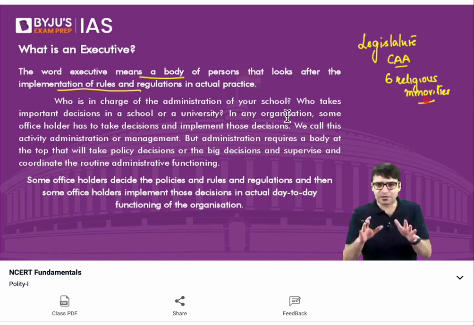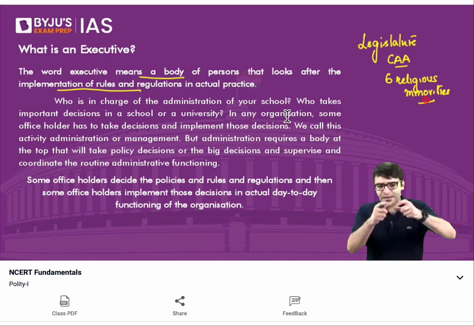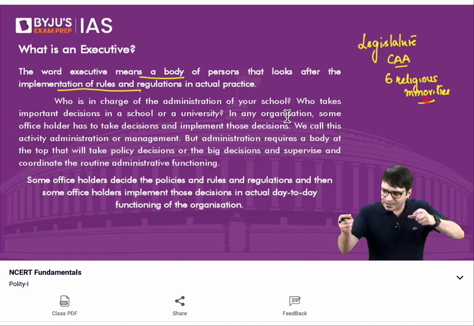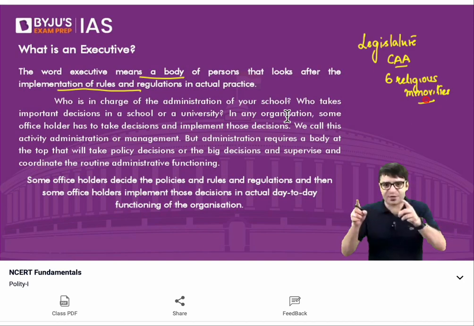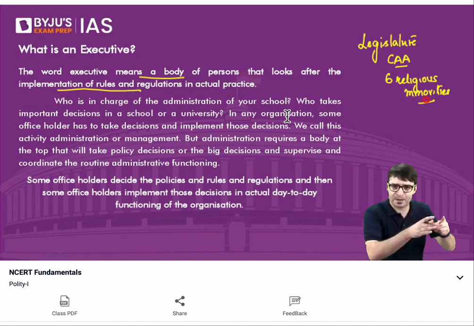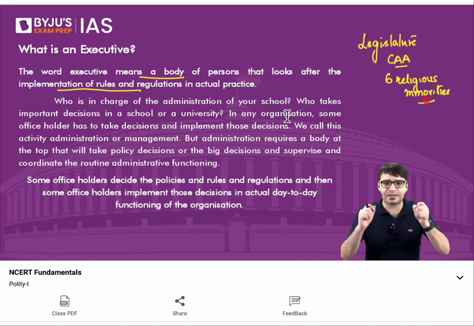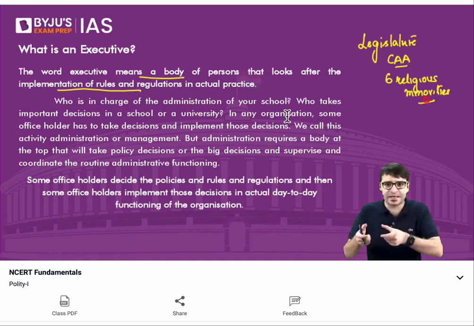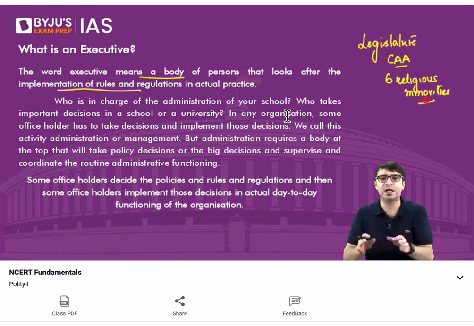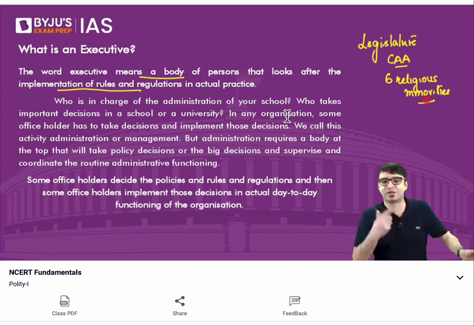According to this law, if anyone from six religious minorities, Hindus, Christians, Sikhs, Buddhists, Jains, Parsis, has come from Pakistan, Afghanistan, and Bangladesh, and has entered India on or before 31st December 2014, you are eligible for citizenship. This law was passed by the legislature.